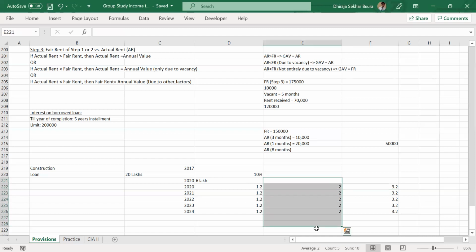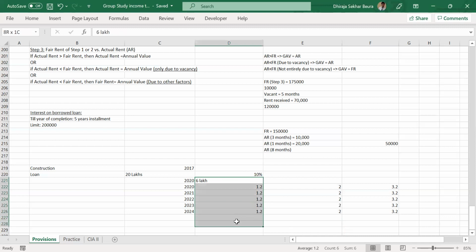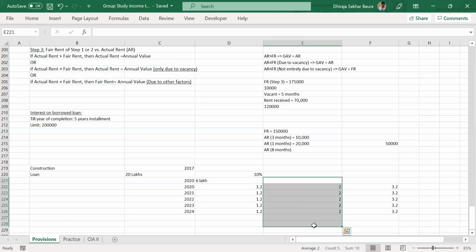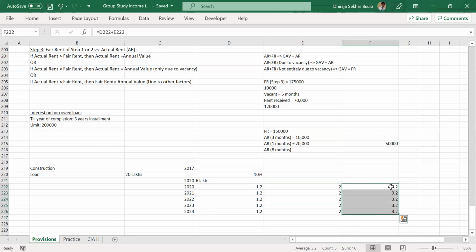We talked about two categories. One category was that accumulated interest is distributed over 5 years. The other category was the normal interest that he is paying in those years. That will continue in those 15 years and will be allowed. Even in our case, say we have taken a loan of 50 lakhs and then we end up paying more than 2 lakhs as interest. We only get a deduction of 2 lakhs. So that anyway goes away.